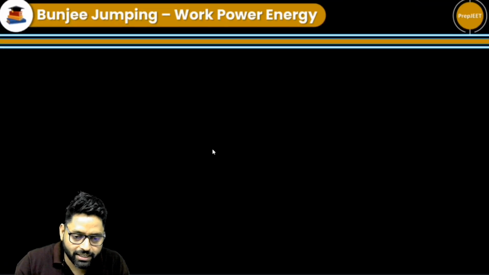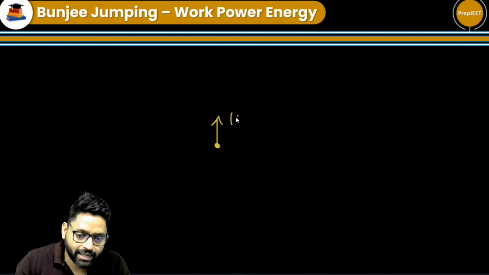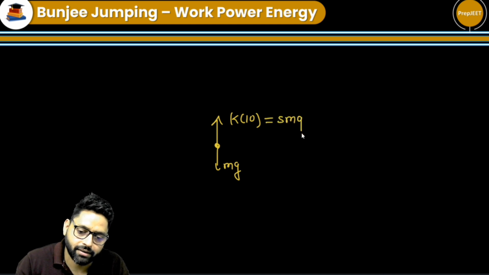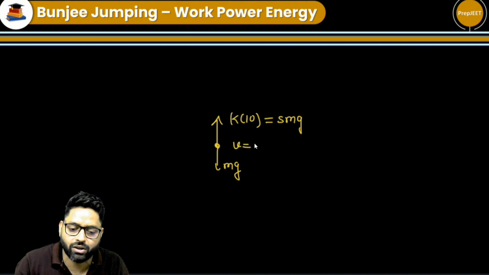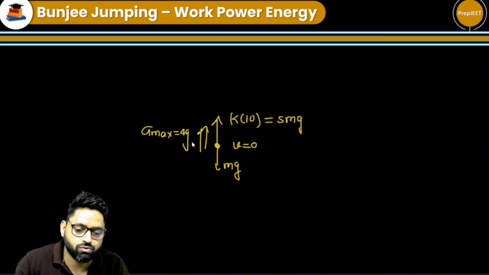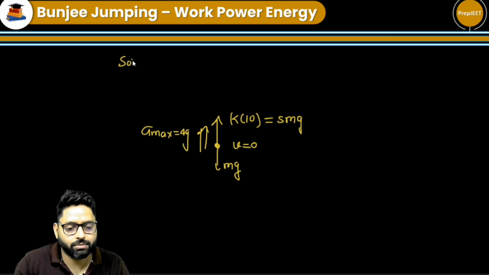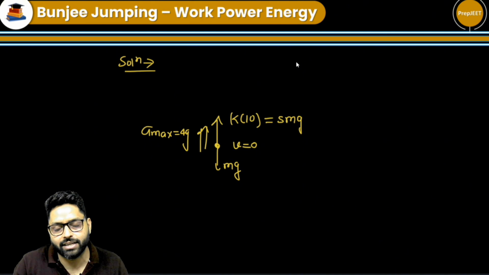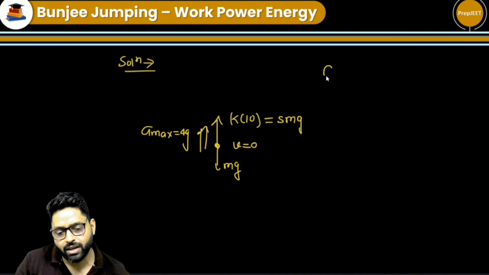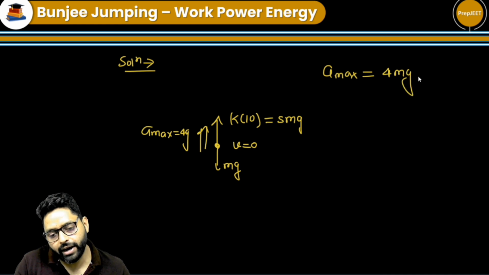Okay. So when she is at the lowest point, the force acting upward is k into 10 and downward it is mg. So k into 10 is basically equal to 5 mg. So at the lowest position, the 5 mg force will be acting upward, velocity will be 0 here, mg is acting downward, so the maximum acceleration will be at the lowest position, and that will be equal to 4g. So the answer of the third part is the maximum acceleration she got at the lowest position, and that is a max equal to 4g.